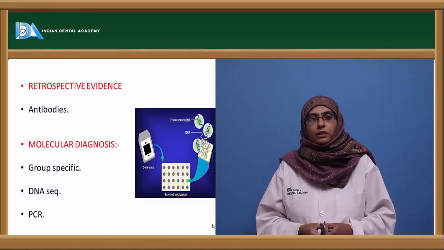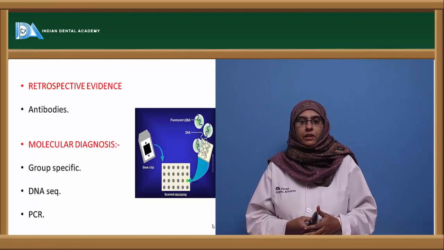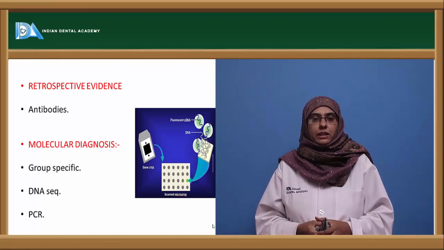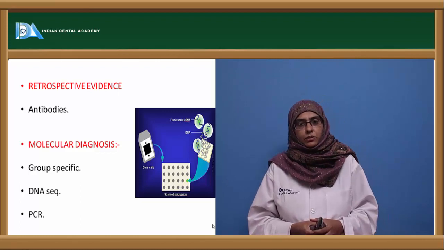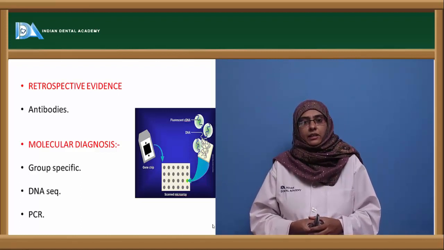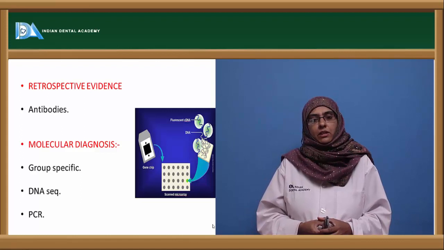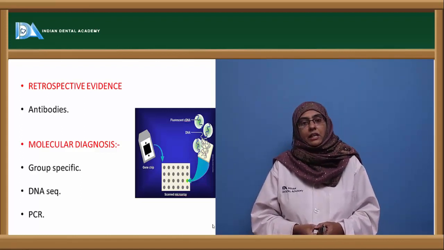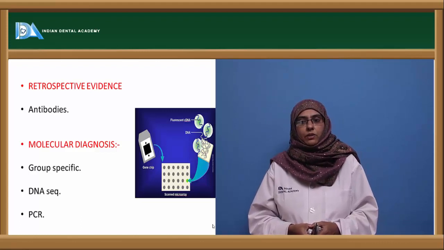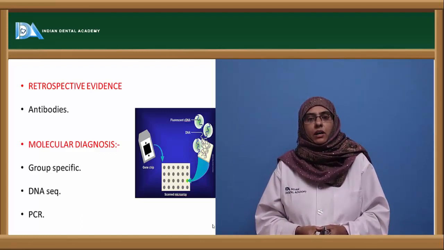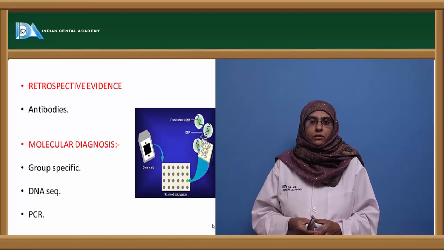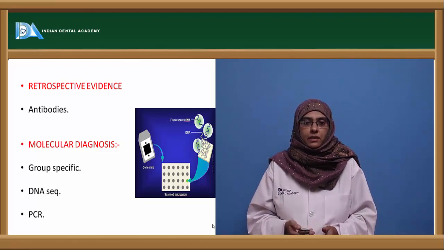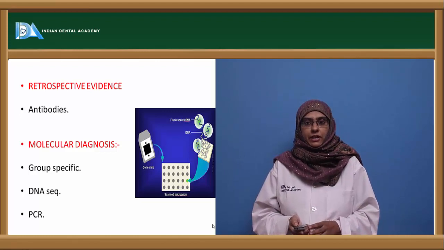Now coming to the retrospective evidence, here we can go with the determination of antibodies, because these antigenic substances have the ability to produce antibodies. By identifying the antibodies with various serological techniques, you can know the causative agent involved in the disease causation. Next you can go with the molecular diagnosis for group-specific organisms involved in the disease causation. For this you can go for DNA sequencing or the PCR technique, that is the polymerase chain reaction.